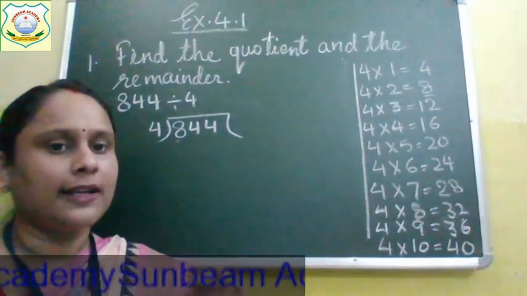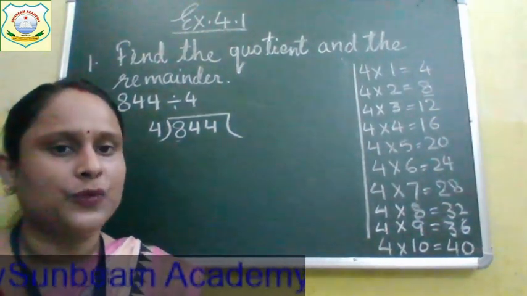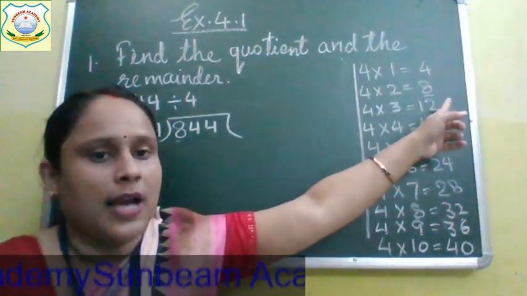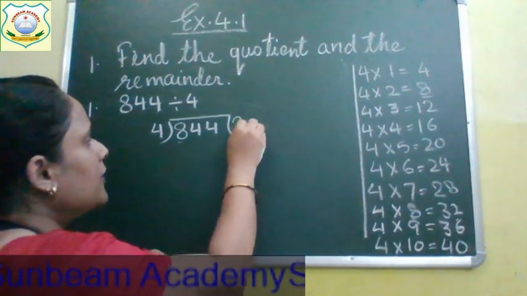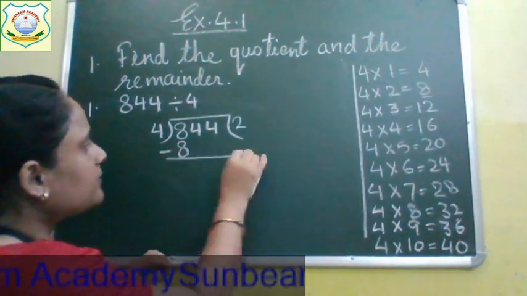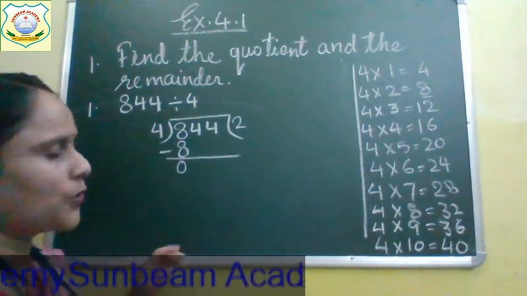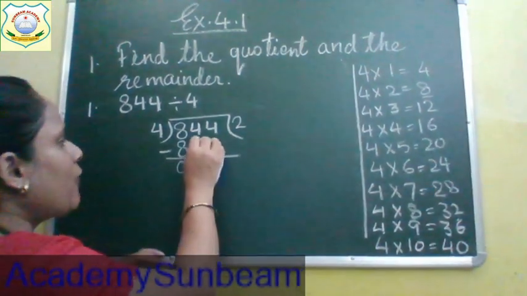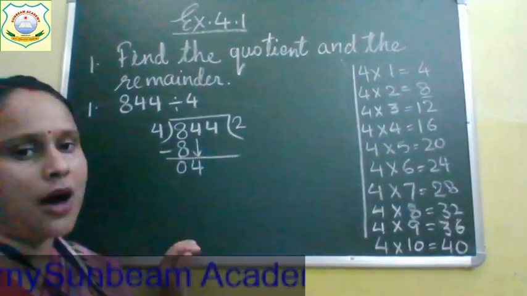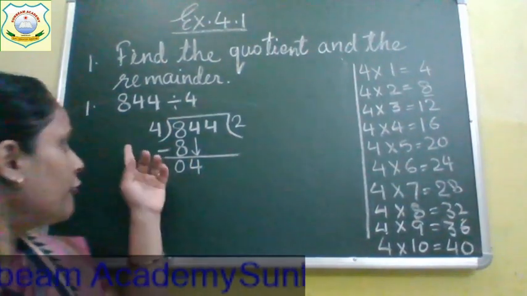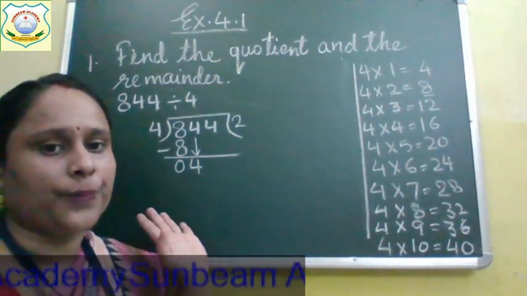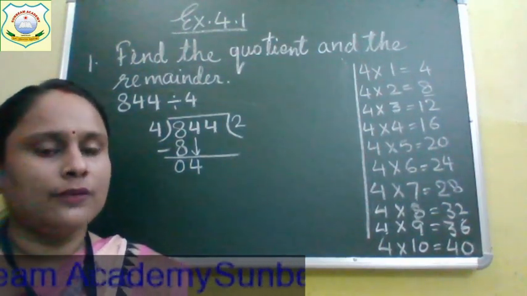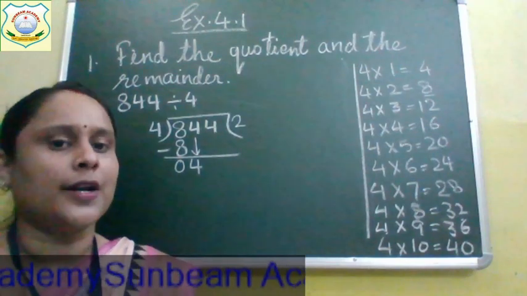2 times. If we read the table of 4 two times, we will get 8 as the answer. So 4 ones are 4, 4 twos are 8. Okay, 8 minus 8 we will get 0. Now 8 is finished. Now what will we do? We will bring this 4 down. Now we will read the table of 4 so that we finish off this 4. If it is not finished by any chance, then we will write the number smaller than it.